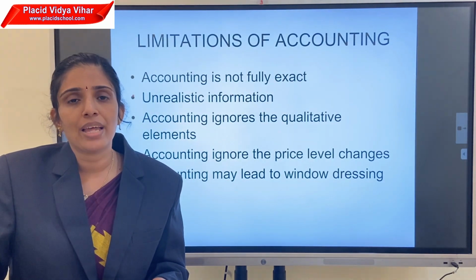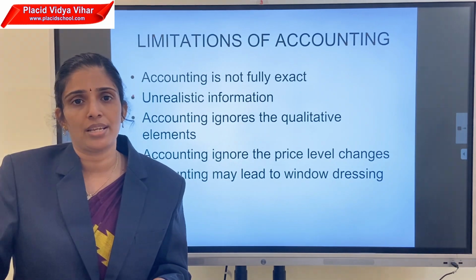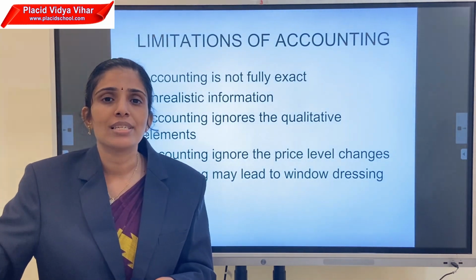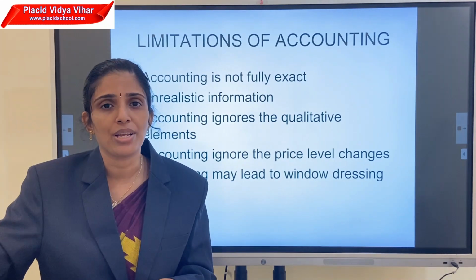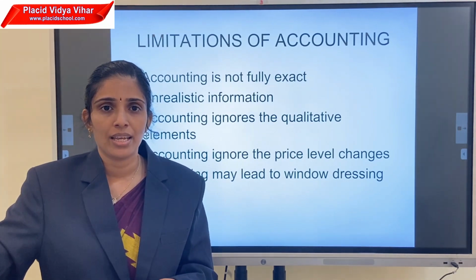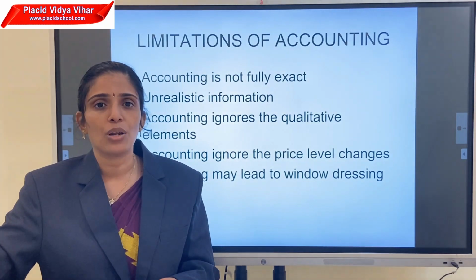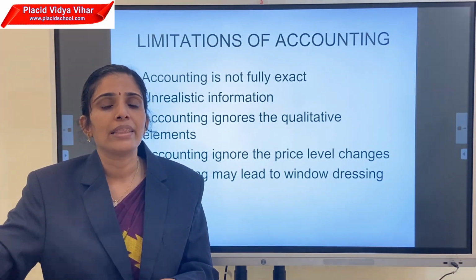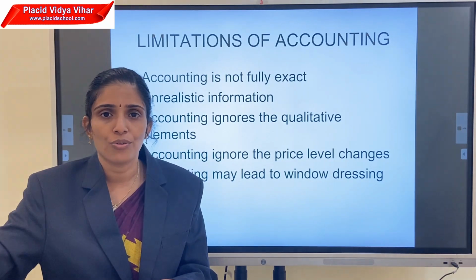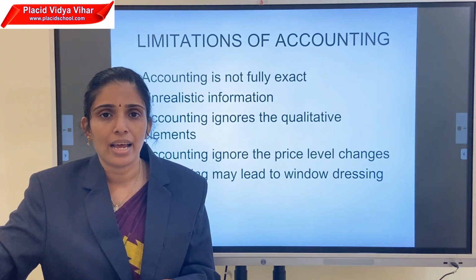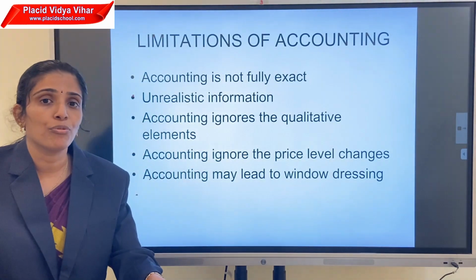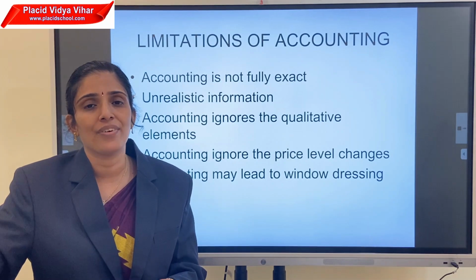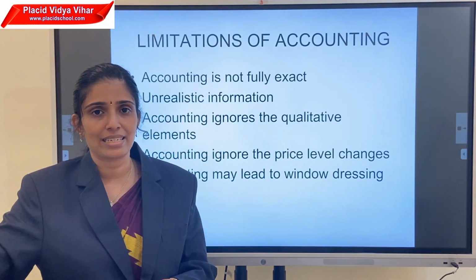On the basis of that evidence, we record the transaction into the books of accounts. Sometimes we record some transactions not on the basis of evidence. That is also included in the accounting. So the profit or loss of that is not reliable or fully exact. But we should record it into the books of account. That is why it is not fully exact.